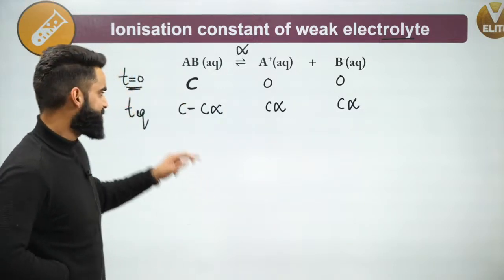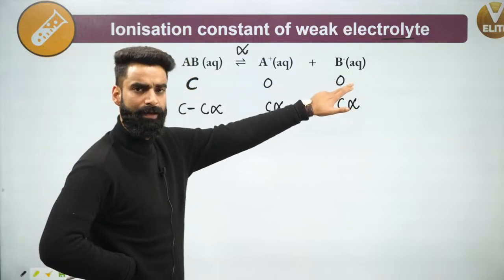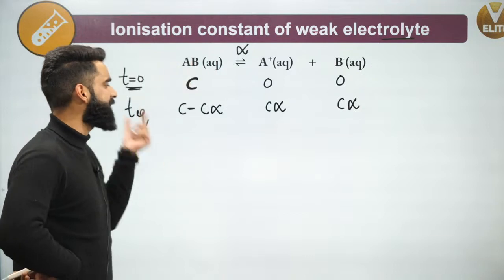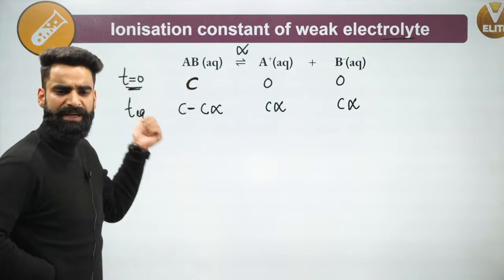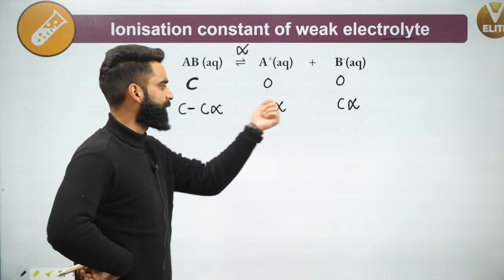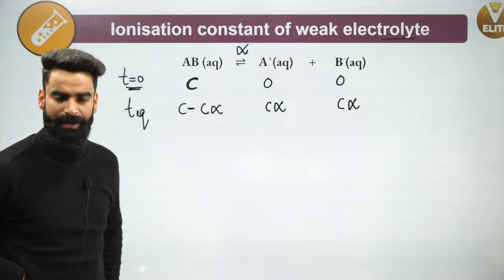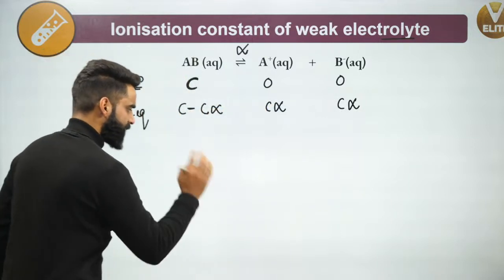Let's say the initial concentration of the electrolyte was C, and for the ions it was 0. Now, what will be the concentration of this electrolyte left at equilibrium? It will be simply C minus C alpha. What about the concentration of A positive? It will be C alpha. What about the concentration of B negative? It will be C alpha.